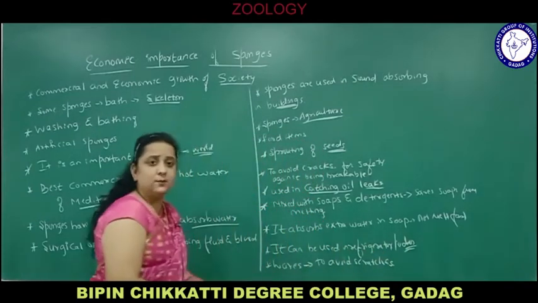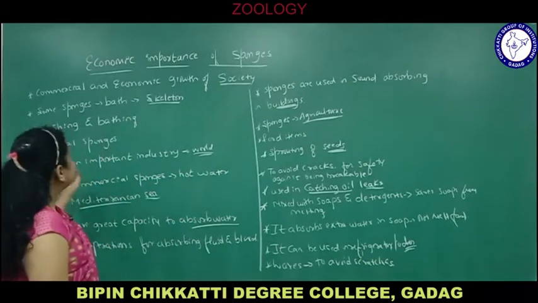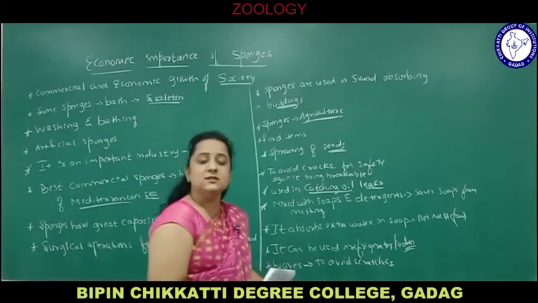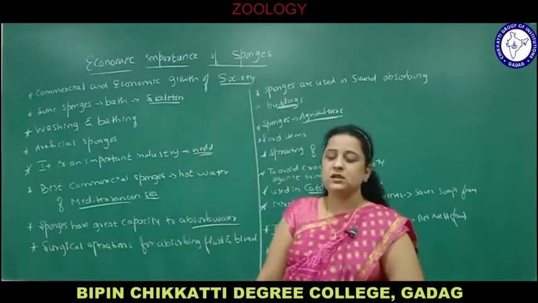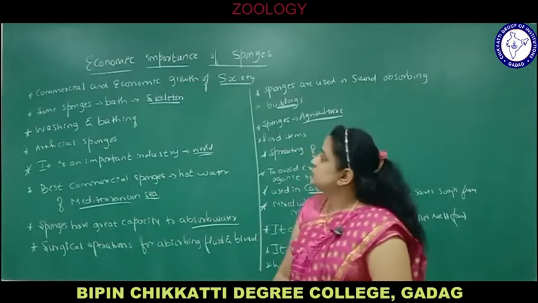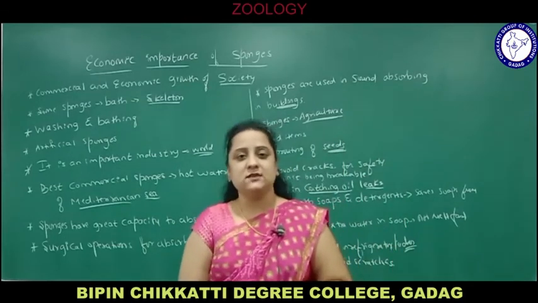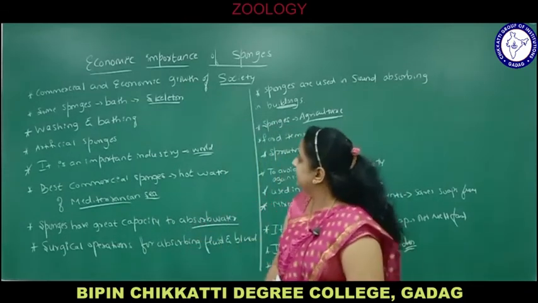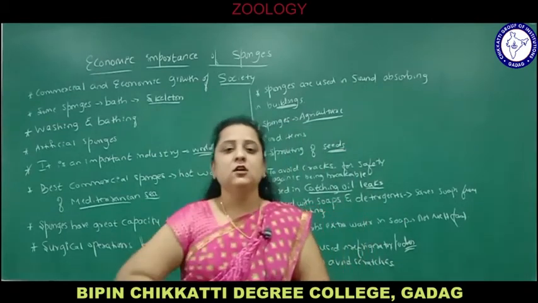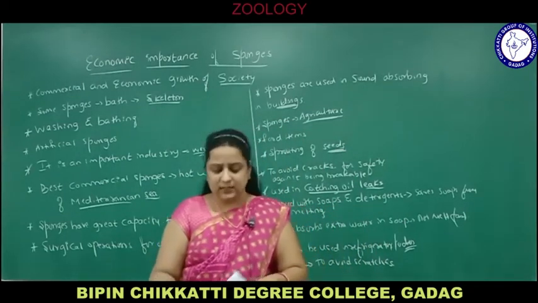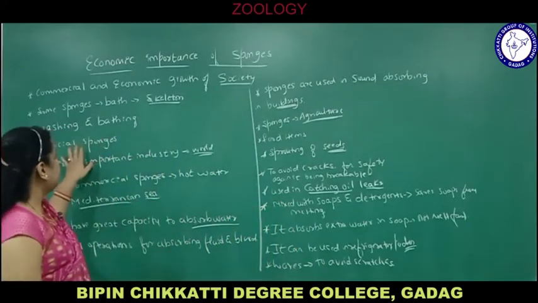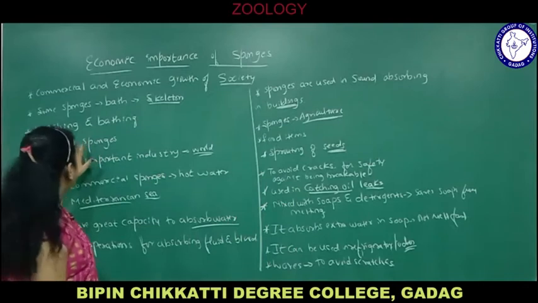Still some more importance are there. So once again, sponges are pore bearing animals. There are artificial sponges also, but usually natural sponges are of good economic value. So sponges are of both commercial as well as economic value in our society. Some sponges are used for bathing, washing your vehicles, washing clothes, etc., because they have water holding capacity, or they can absorb water.